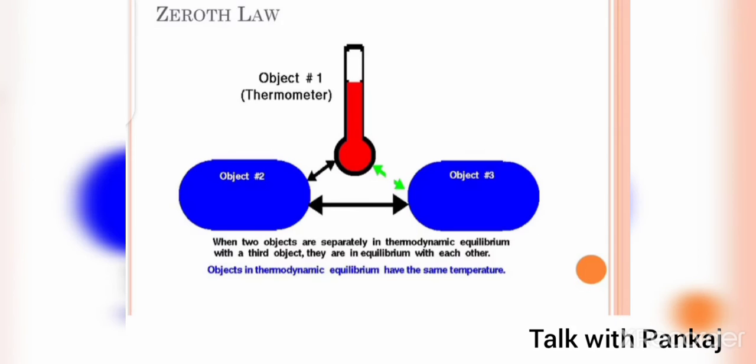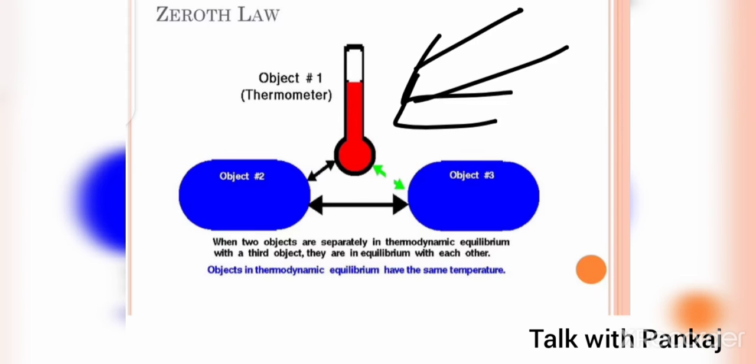as the temperature approaches absolute zero. So, friends, this is the diagram of the zeroth law. There is a thermometer, and in between it the two objects are in equilibrium. When two objects are in equilibrium, then the third object will also be in the equilibrium state with them. So you can see it in the image.